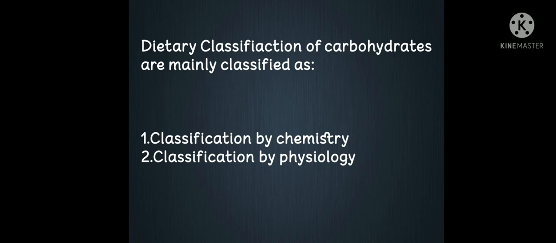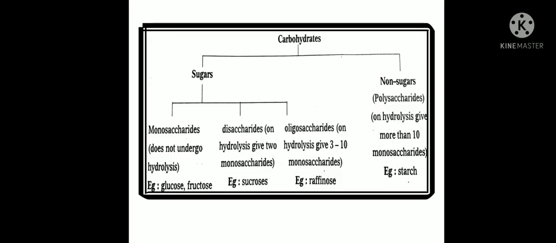Dietary carbohydrates are mainly classified as classification by chemistry and classification by physiology. Classification by chemistry: carbohydrates are classified into sugars and non-sugars. Sugars include monosaccharides, disaccharides and oligosaccharides.